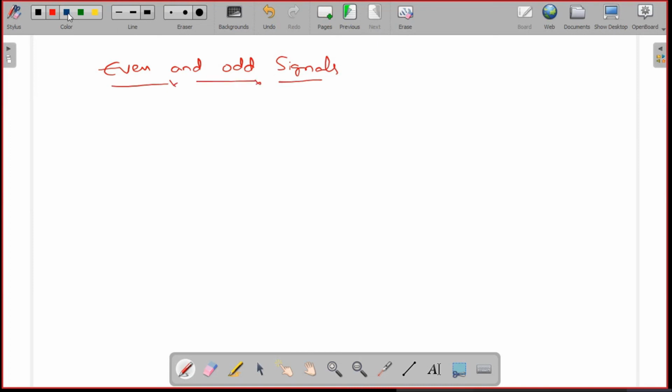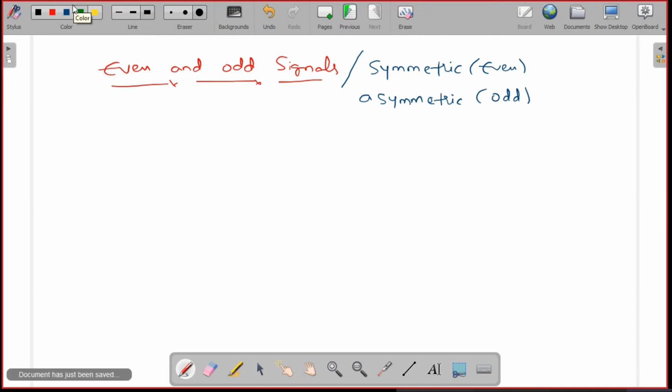Odd signals are also called asymmetric, and even signals are also called symmetric. Now see, what do you mean by the even signal and what do you mean by the odd signal?